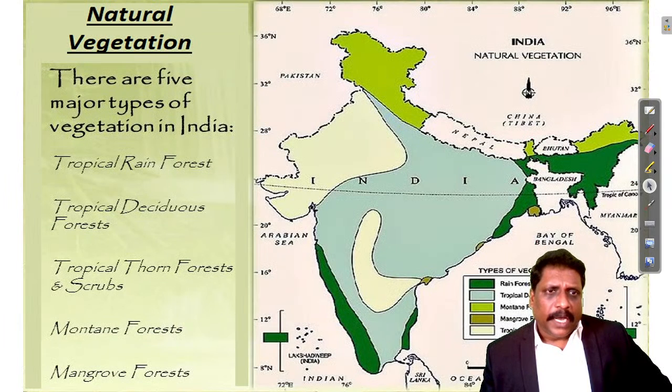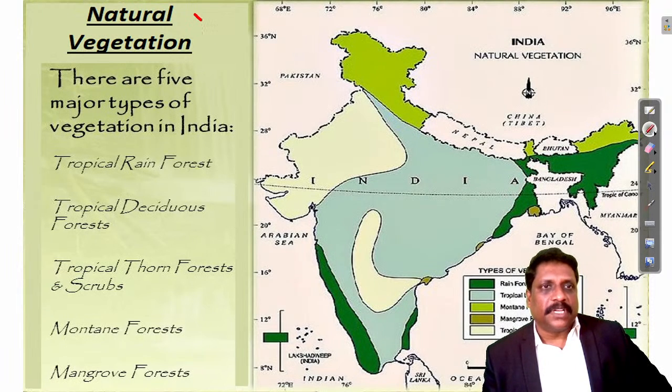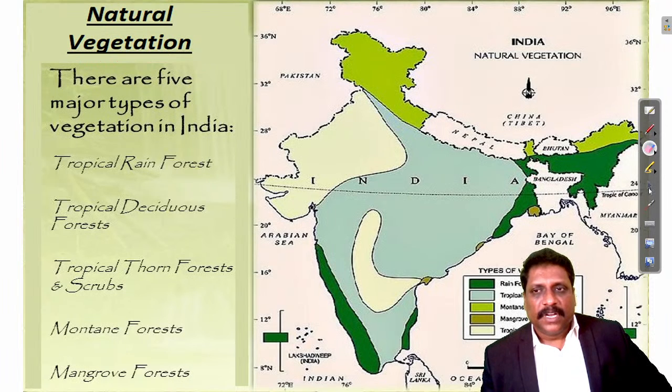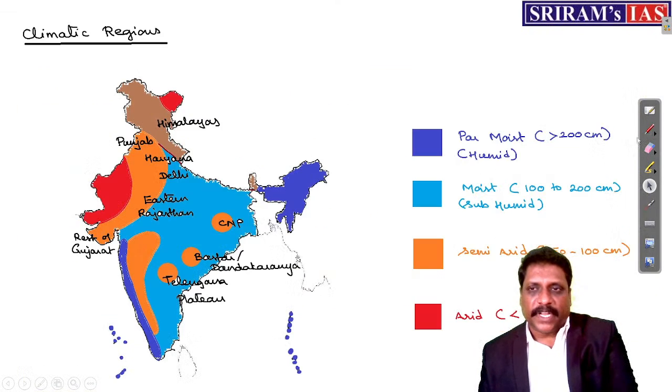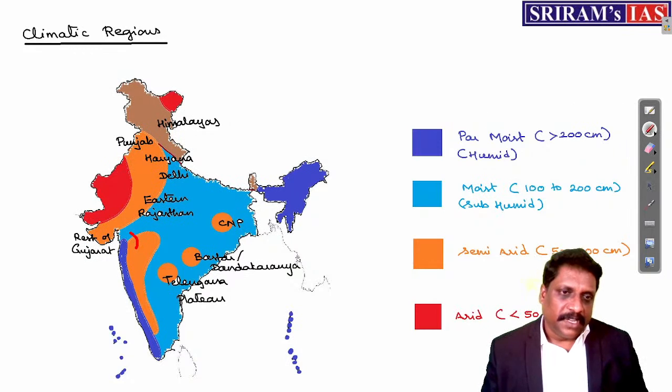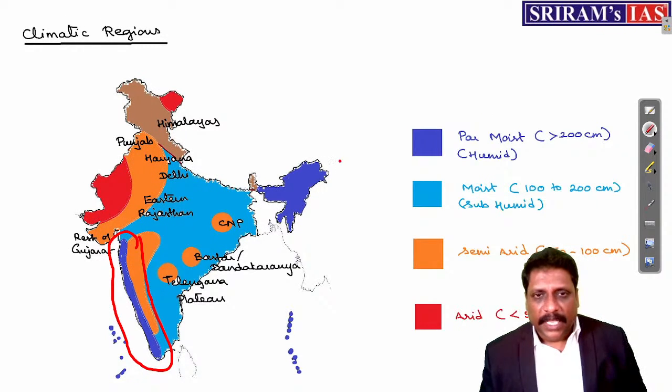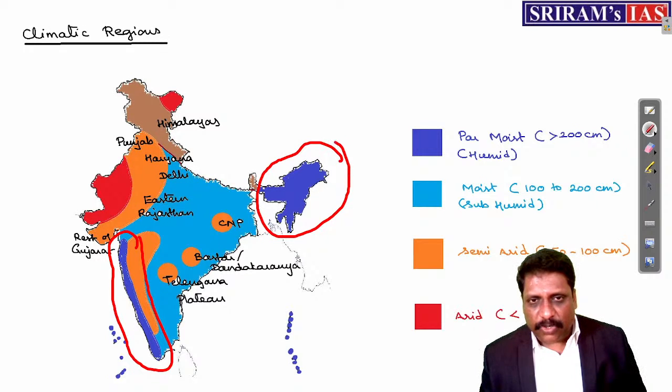Now, I want to correlate things. Okay, I'll talk about the natural vegetations in India. First, I'll talk about evergreen forest, my dear friends. Now, here itself, I know what are the places where I have this far moist climatic condition. West coast of India, I should have an evergreen forest, right? And say, for example, northeastern state, I should have an evergreen forest.